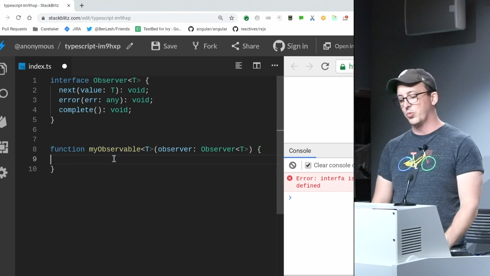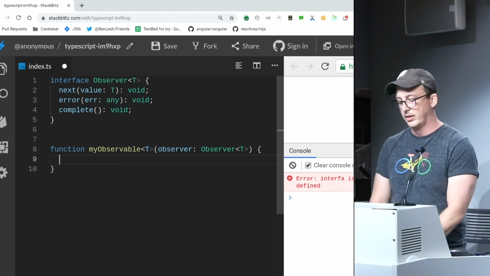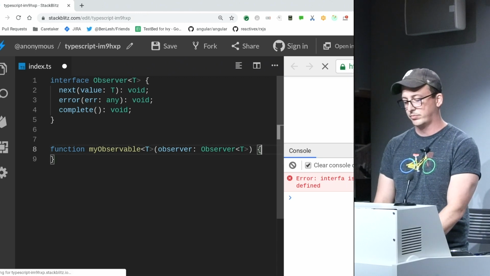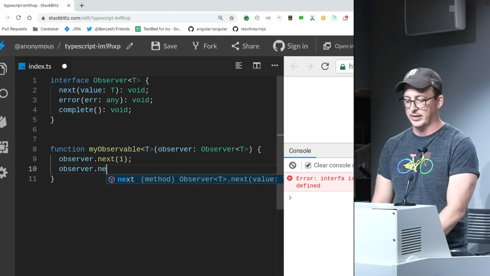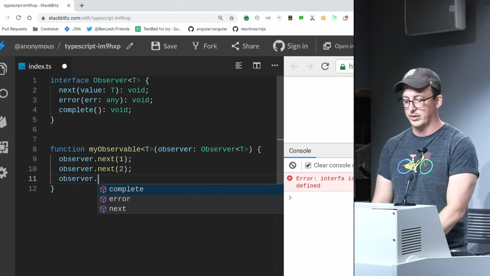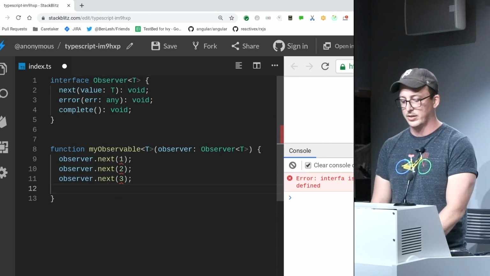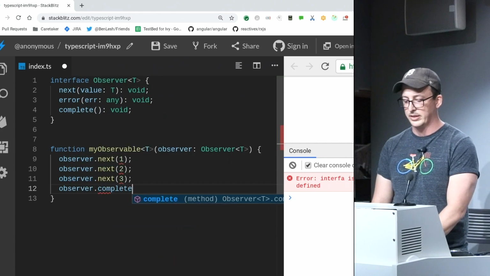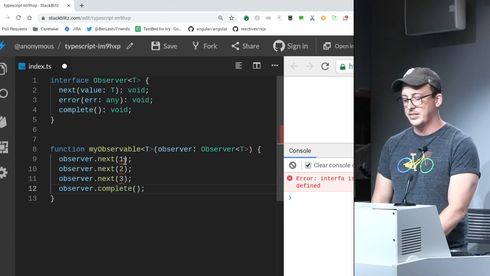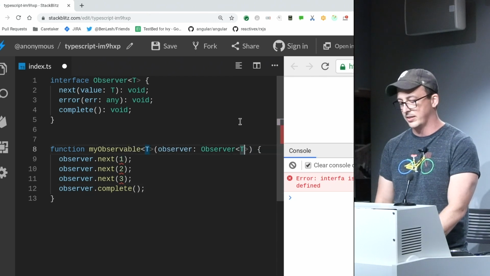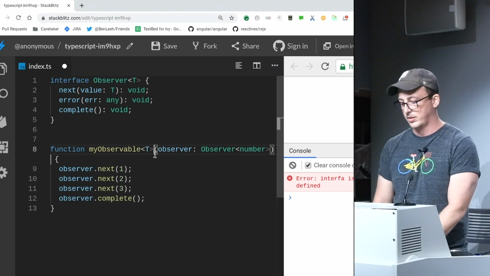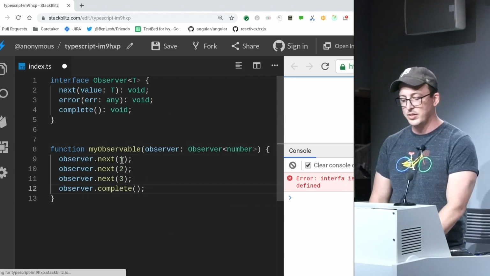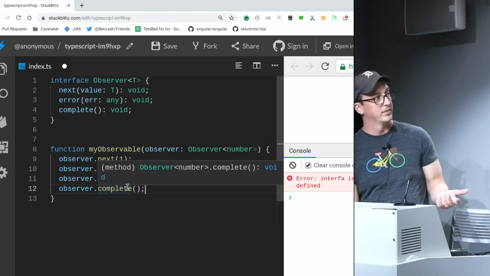And then your observable, if you wanted to emit values from it, you're going to say observer next 1, observer next 2, observer next 3, and observer complete. Now, in this case, I'm making all of this number, so I can probably just say this is an observer of number. Hard code this in here. So this is an observable of the numbers 1, 2, and 3.